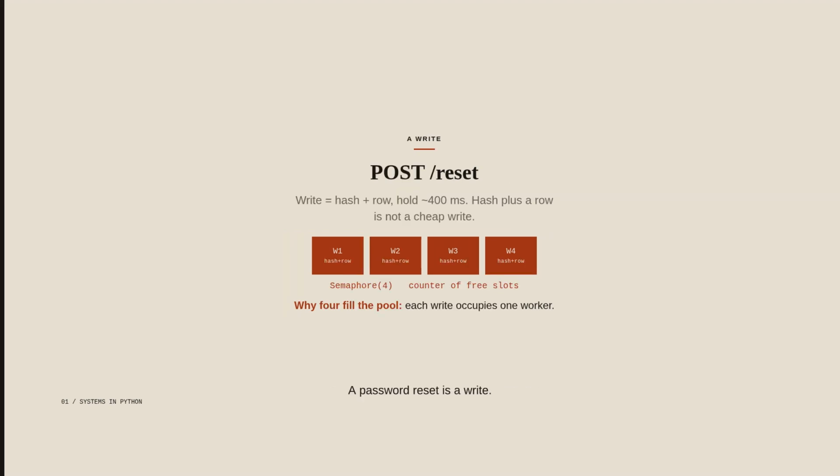A password reset is a write. The write hashes a secret and stores a row, and that work holds a worker for about 400 milliseconds. 4 workers means 4 writes at once. The 5th request does not get a 5th worker. The write is slow on purpose, because a hash plus a row is not a cheap read.